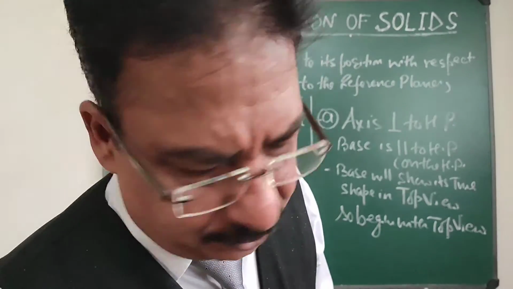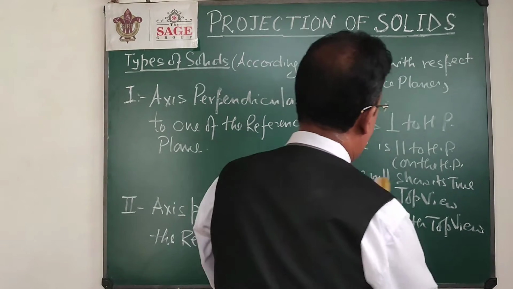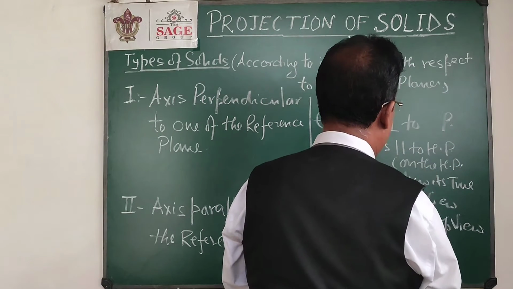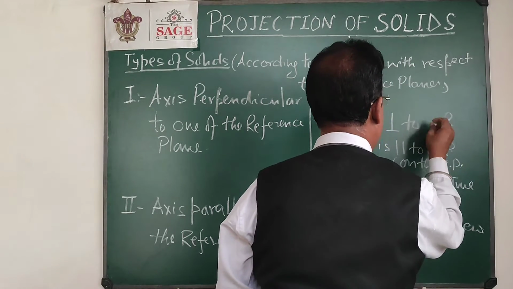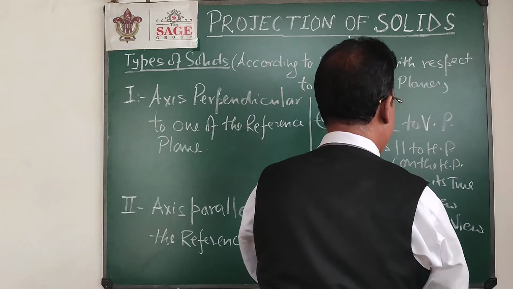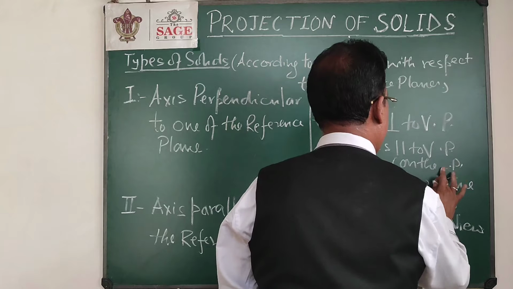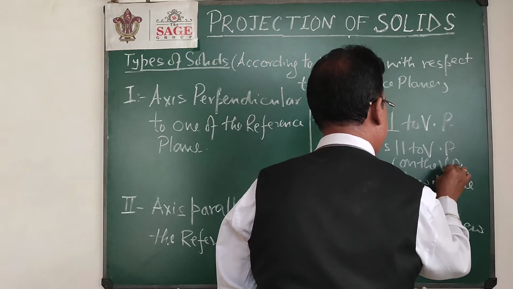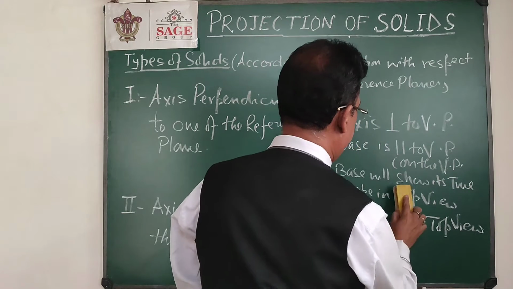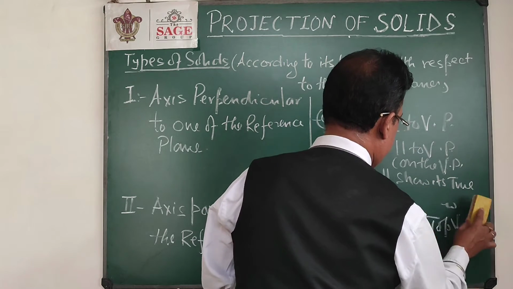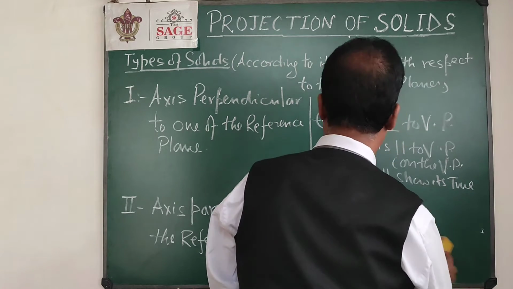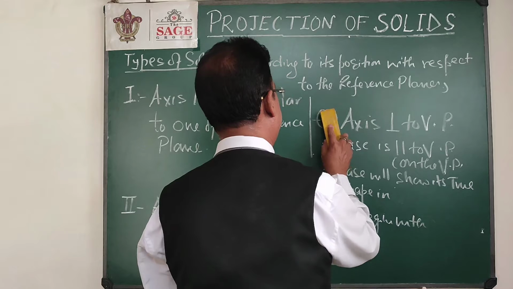So the reverse case of this, if I replace this HP with VP, then this is also VP, and all the HP I am replacing that by VP. Now the front view will be the true shape. This is the second case, B case.